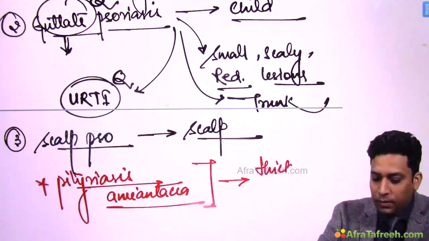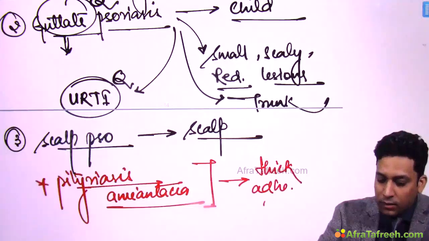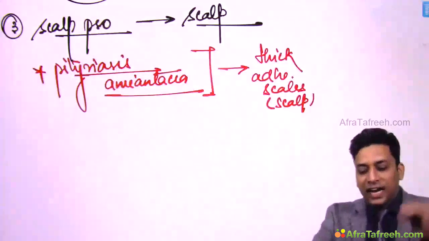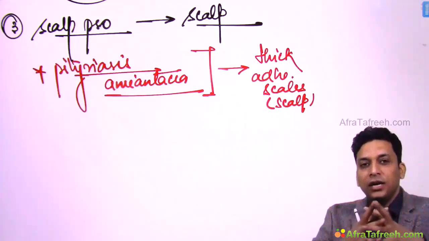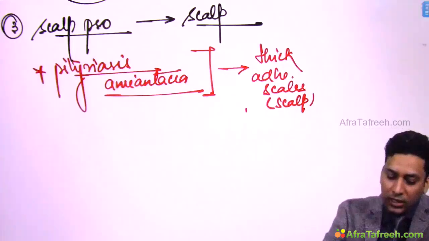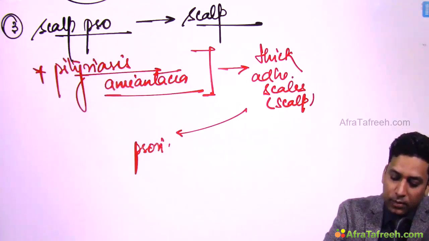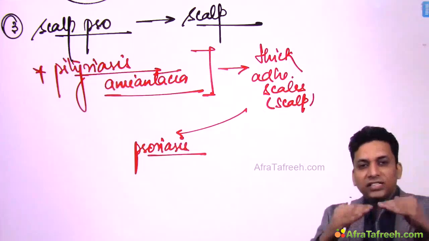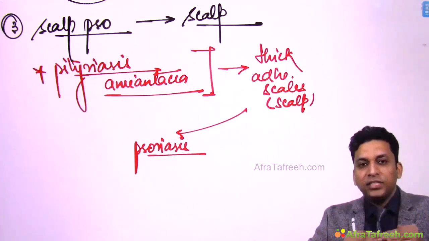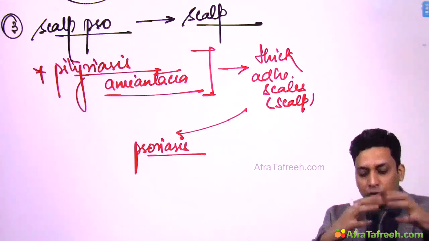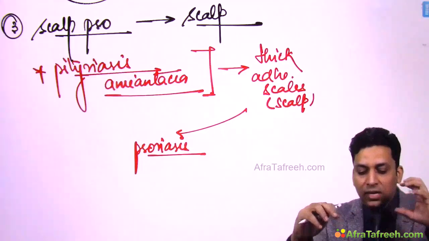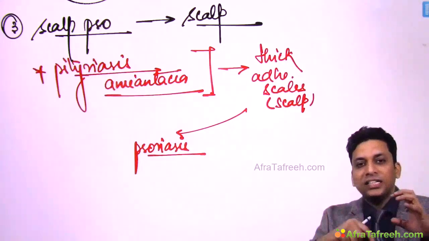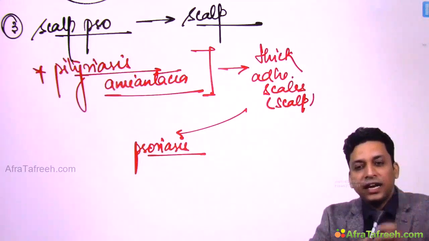Thick adherent scales over the scalp can be seen in so many conditions. One common condition is psoriasis. If the patient has underlying psoriasis, sometimes these scales heap up and become so thickened that the underlying skin is not visible, only these thick adherent scales are seen. So the underlying disease is psoriasis, but the presentation is thick adherent scales.